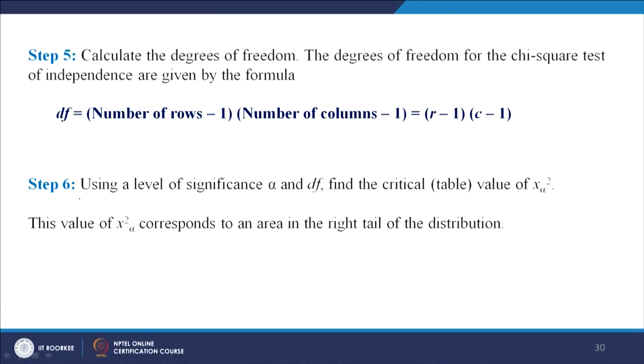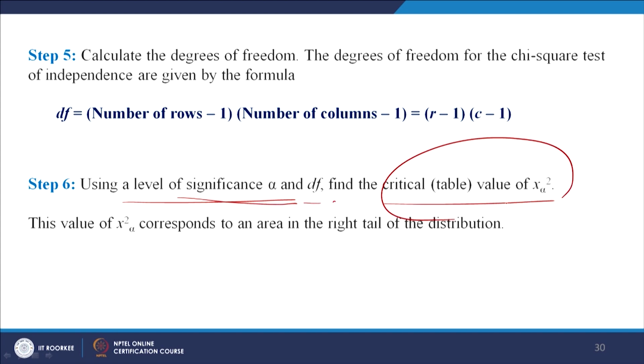So, the degrees of freedom is number of rows minus 1 times number of columns minus 1. Now, using the level of significance and degrees of freedom, we find the critical value for chi-square. Once we have the critical value and the calculated value, we can compare and say whether the null hypothesis is to be rejected or not rejected.